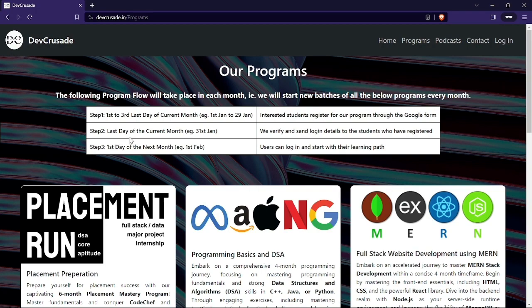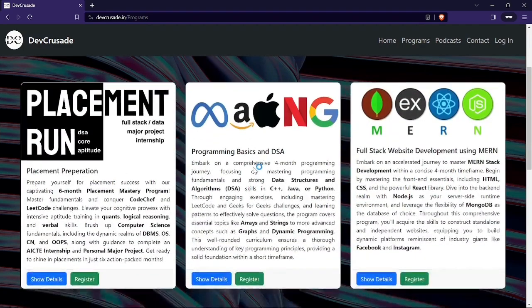Then step two is the last day of current month. On the last day of the current month, we are going to send login details to those students who have registered for the programs. And step three is first day of next month. From the first day of next month, we are going to start with the learning path actually, right? So this is what we have planned.